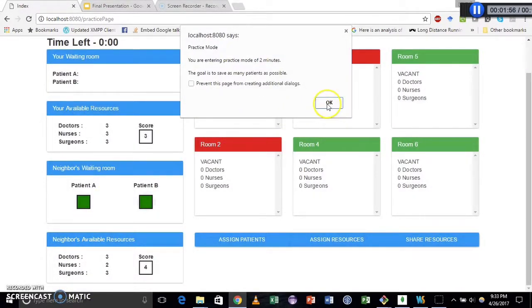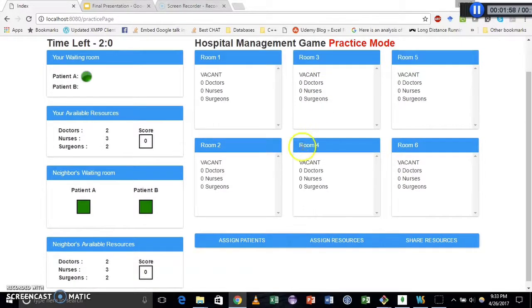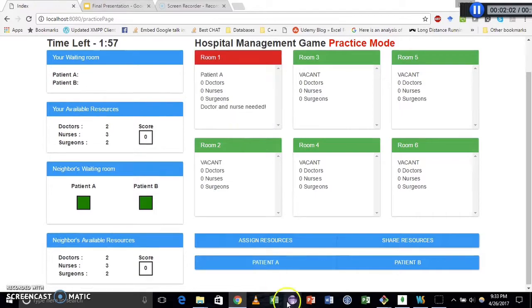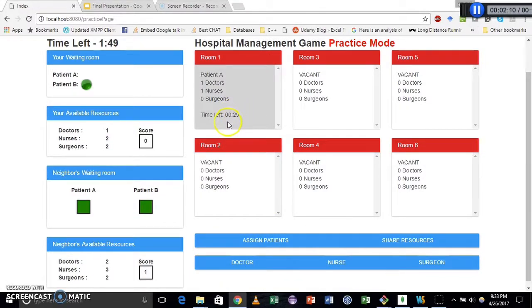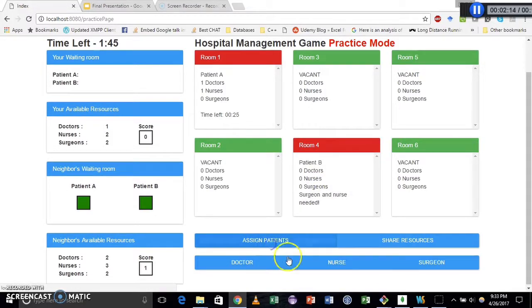So this is the practice mode. You are entering the practice mode of 2 minutes, and here you actually play the game. You assign a patient, you assign a doctor and a nurse to patient A, and yes, the time has started, and now patient B has come. So I'm assigning patient B in another room. Patient B requires a nurse and a surgeon. So the timer for patient B has started. The timer keeps on starting.